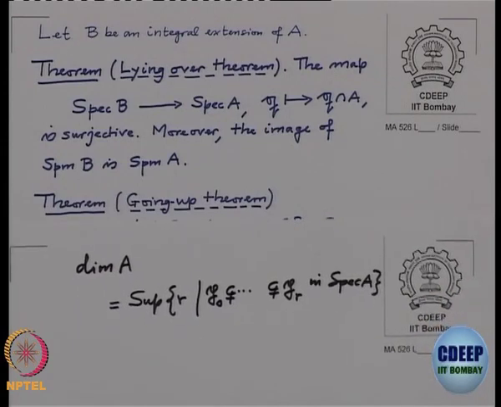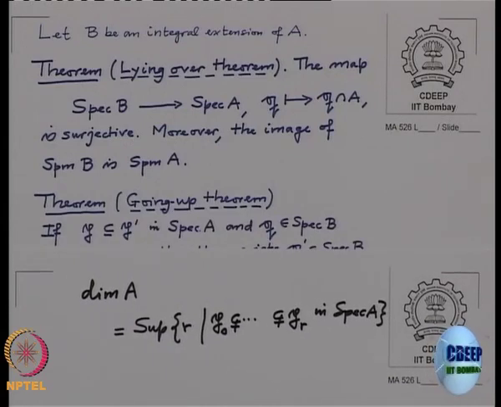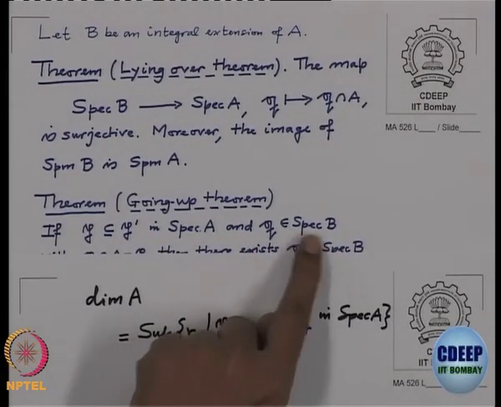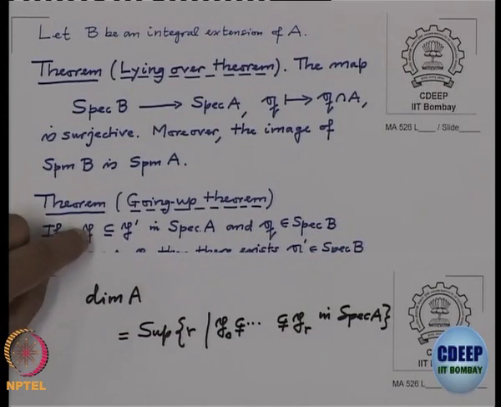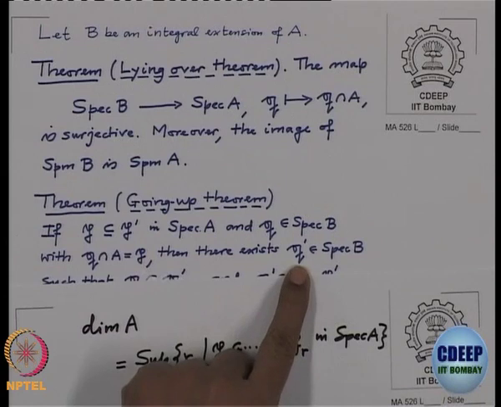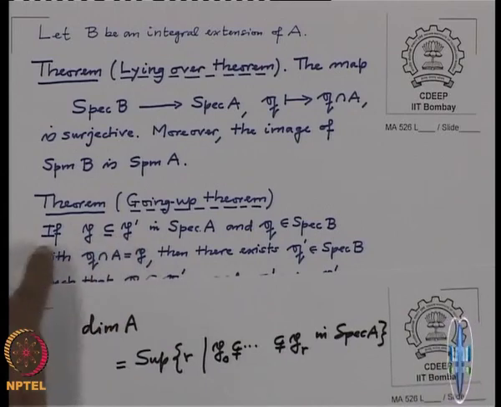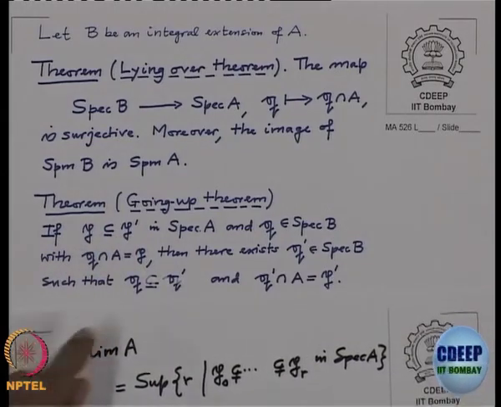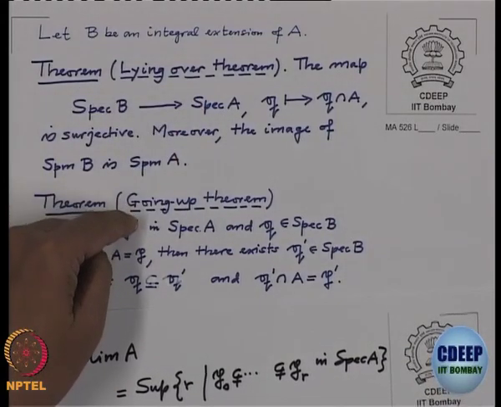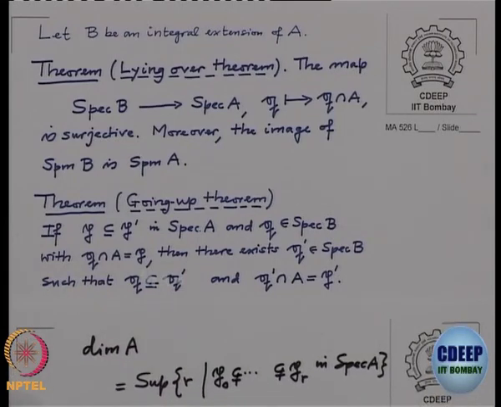The next one is what is called the going up theorem. If I have two primes in A, one contained in the other, and I have a prime in B which lies over the first one, then I can find a prime Q in B which lies over the next one, and also it contains the given one. You see, surjectivity will tell you that you can always find a prime which lies over that, but it should also respect the inclusion. So, this is called the going up theorem.